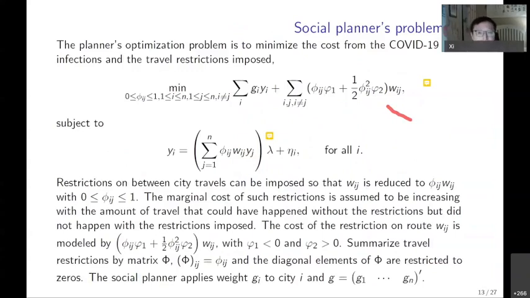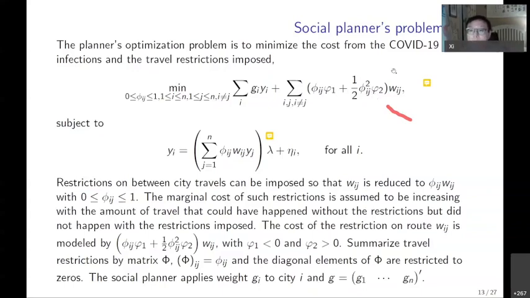Now, let's think about it as a governor or as a social planner of the economy. We need to weigh the balance between reducing the infection for every city I. So overall, there are 360 cities I in our sample. So we want to have this term be smaller. And this term shows Wij is the travel between city I and city J. And this term shows the average cost of this travel.